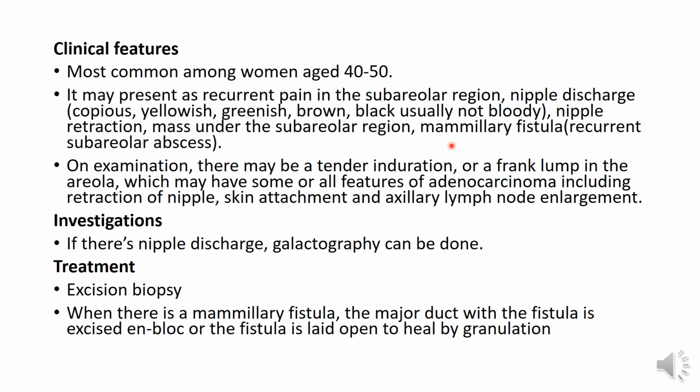And then there may also be a mass under the subareolar region. Sometimes there could be no mass, it could just be pain, but there could be a mass. And then a mammillary fistula may result from recurrent subareolar abscess. Remember that we said when the ducts are dilated, they rupture and then its contents are released into the subareolar region. When there is superimposed bacterial infection, it leads to an abscess. Now, when there is recurrent subareolar abscess, a fistula may be formed.